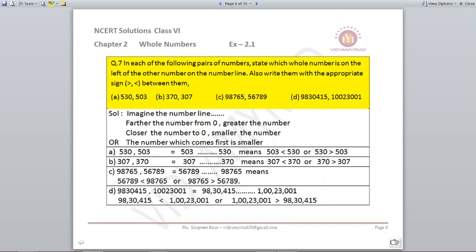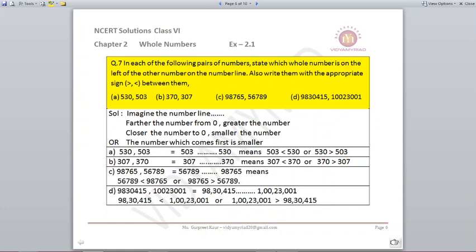So if your numbers are 530 and 503, what will come first? If I want to draw a number line or write the smaller number first, first will come 503, then 530. That means I can write it as 503 is smaller than 530, or 503 will come on the left side of 530. I can put the greater than sign also.